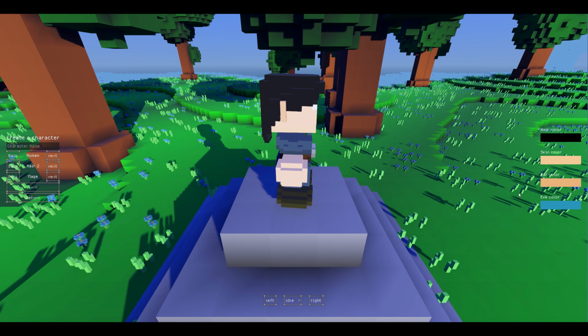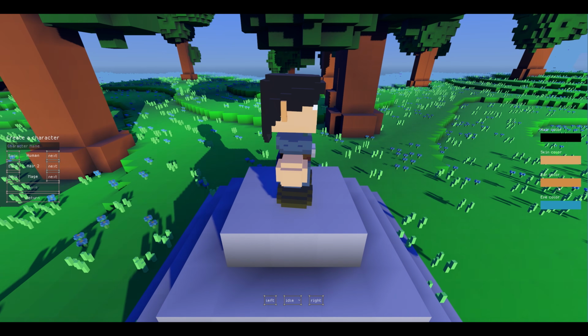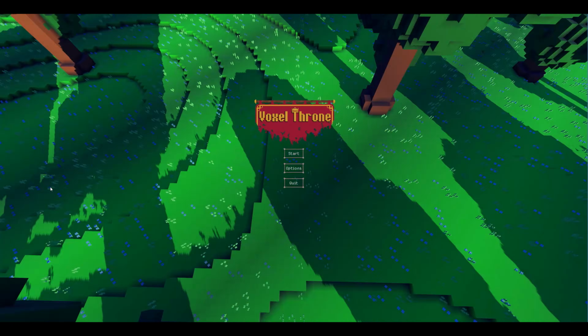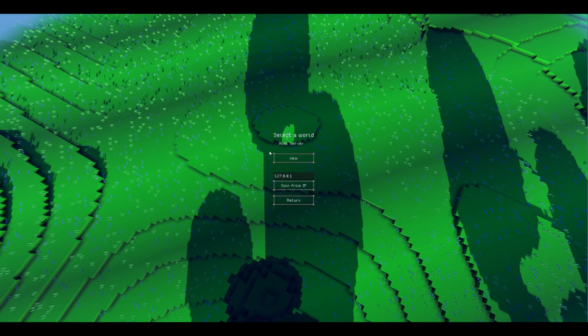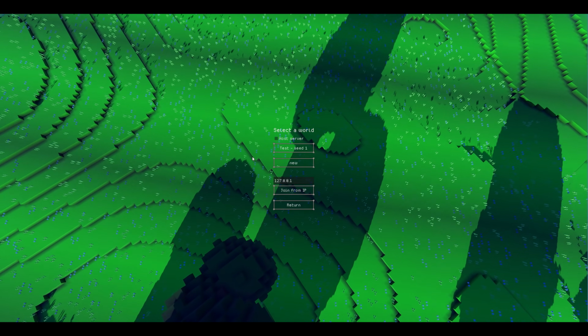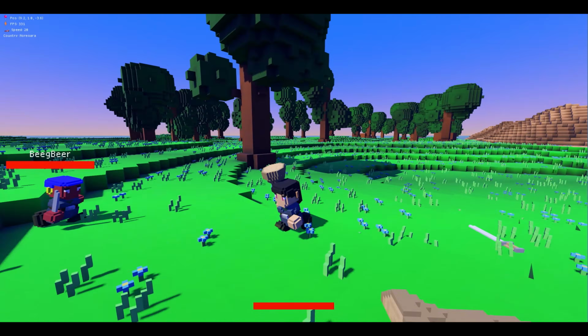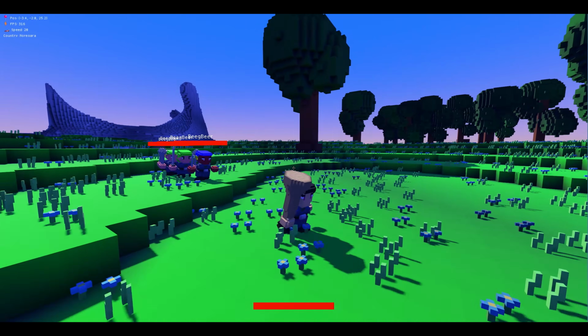When creating a character, I want to have a lot of customization options. We currently have 2 races, and both the races have 2 different types of hair. The system is built very flexible, so once we have some more art, we can quickly ramp it up. You can also customize the colors of your hair, skin, ears and eyes. After creating a character, all you have to do is creating or joining a world.